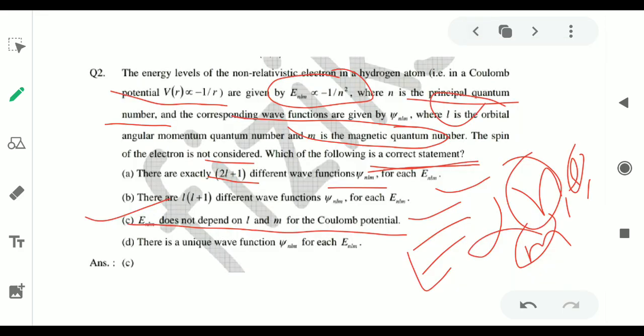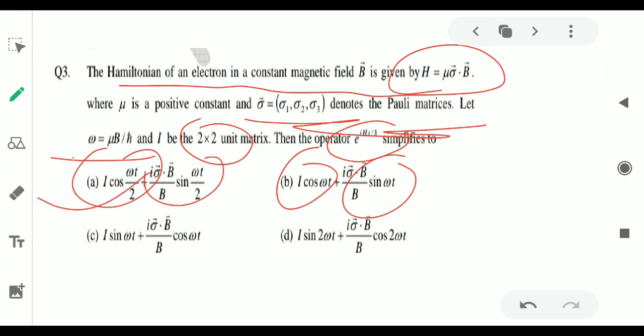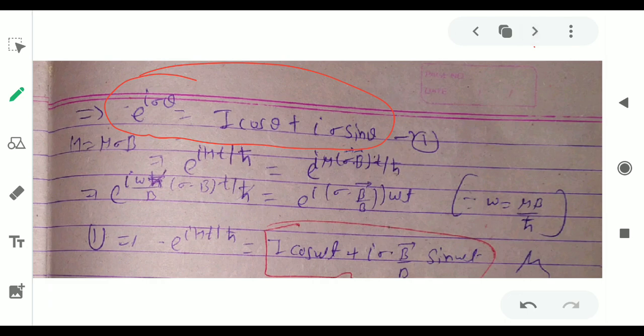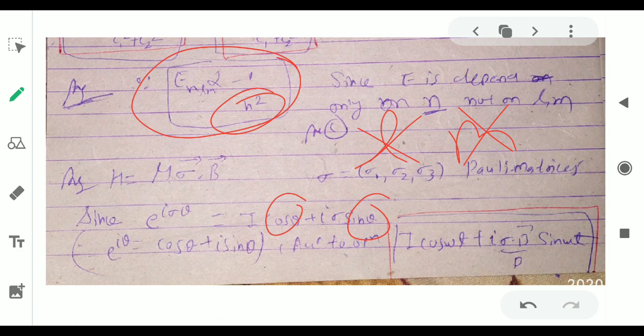In the options we will find the cos theta and sin theta. We are finding it in option A and option B. That can be answered. But now further we will see that sigma is given, so we will use it. After solving, I will show you: sigma iota e to the power iota sigma theta will be I cos theta plus iota sin theta.